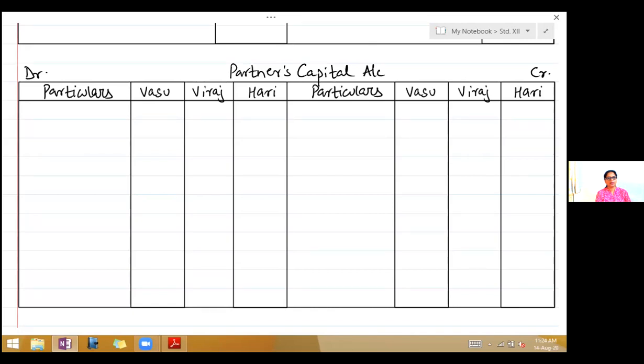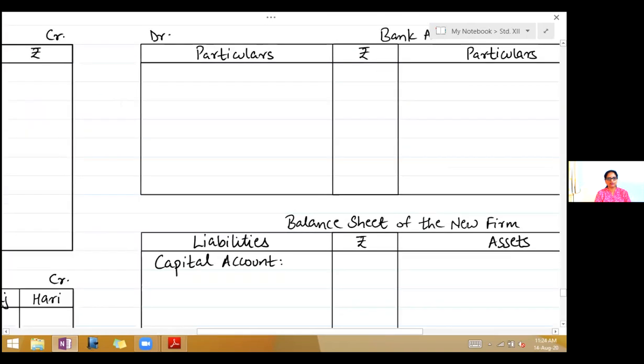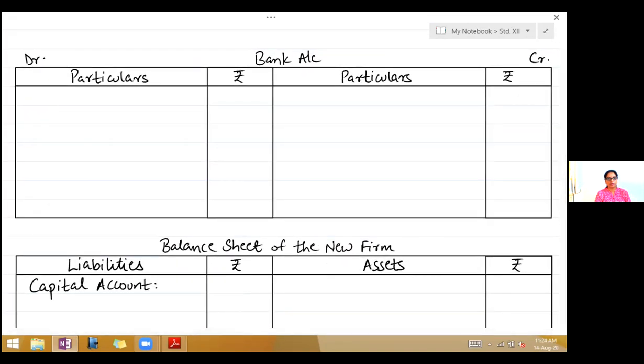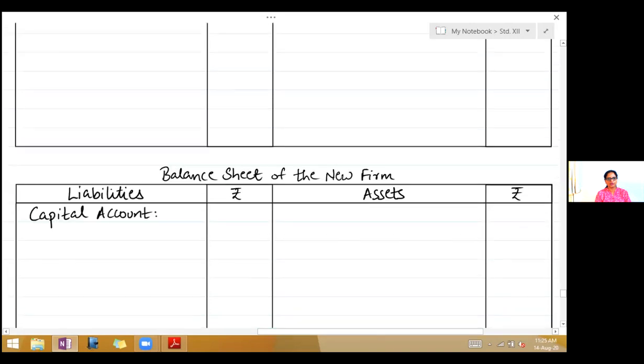There are 3 partners there, Vasu, Viraj, Hari. So on both the sides, debit and credit. Then we will have the bank account, because cash at bank is given. We have to draw this account to find out the balance. So draw bank account of about 4 to 5 lines and a balance sheet of the new firm.